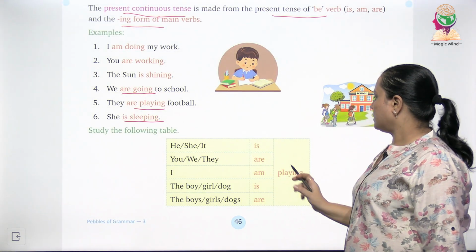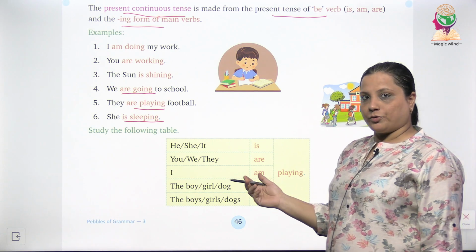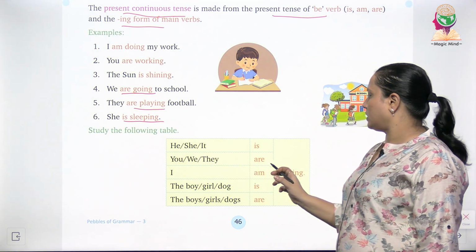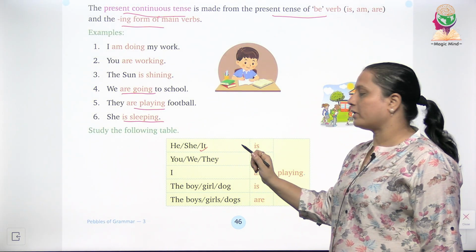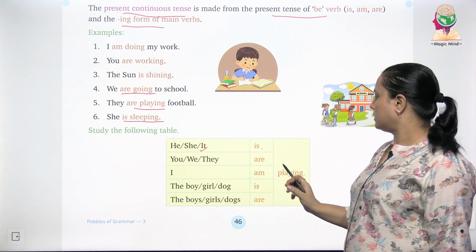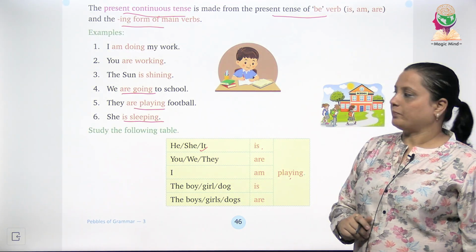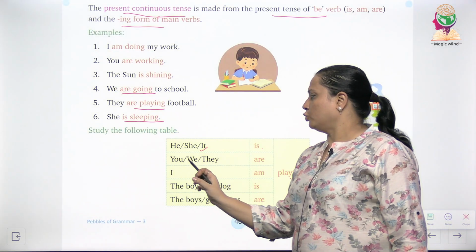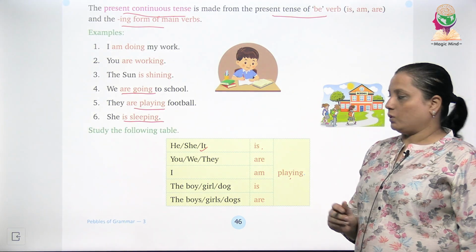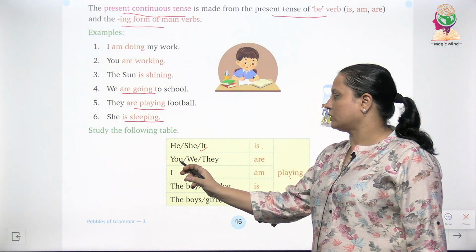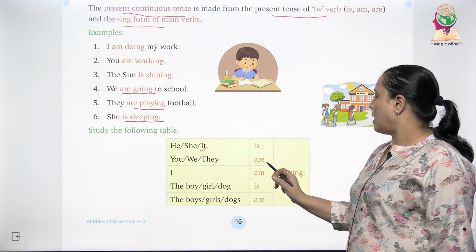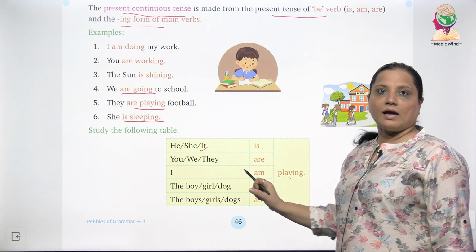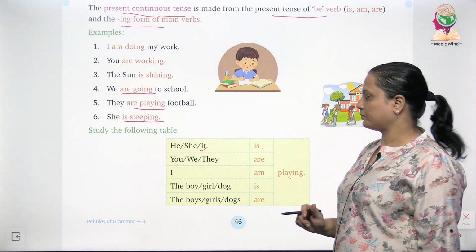He is playing, or for a girl you can use she is playing, or with a thing or an animal you can use it is playing. Similarly, you, we and they. With the plural pronouns we can write you are playing, we are playing, they are playing.